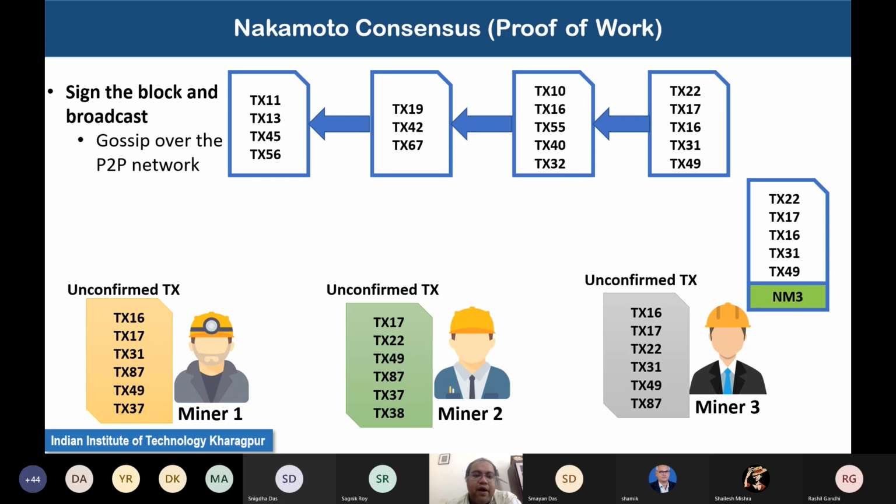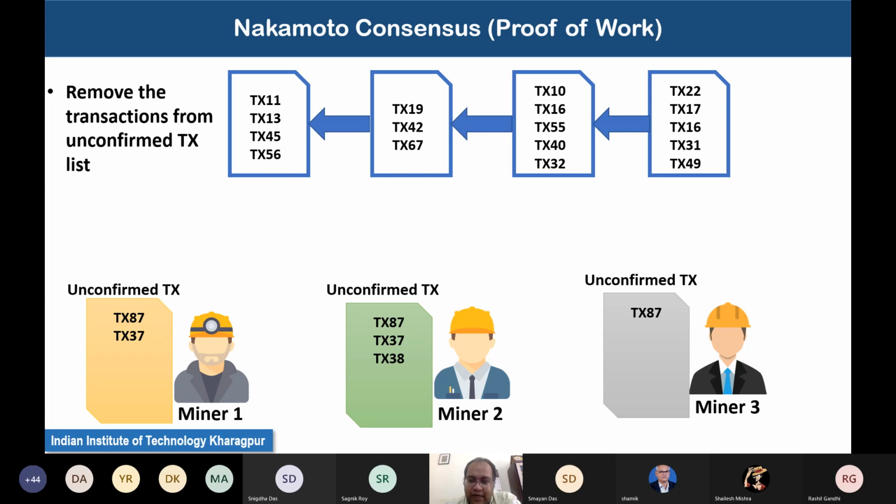Now, once this block has been added to the existing blockchain, every miner will be able to see that block. Once the miners see that block, they remove those transactions which have already been added in the block from their unconfirmed transaction list, and then they start mining the next block.